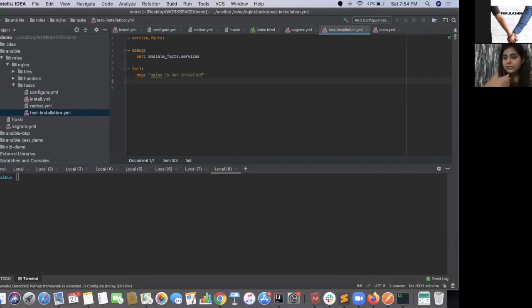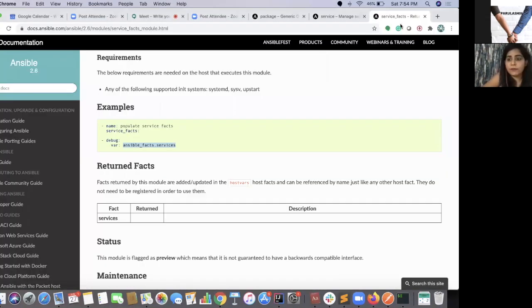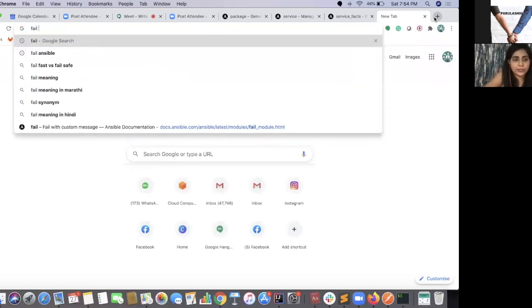In case our service fails, or a command gives an incorrect response from the module, then we fail it. This is the way where you can explicitly fail your Ansible playbook and test whether your service is running correctly or not. This module is called the fail module. You can just go ahead and check it out.